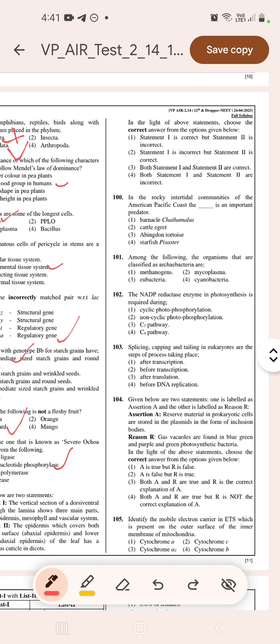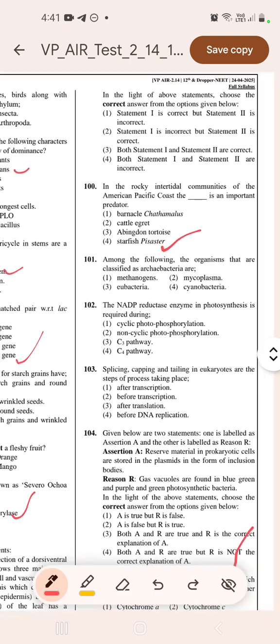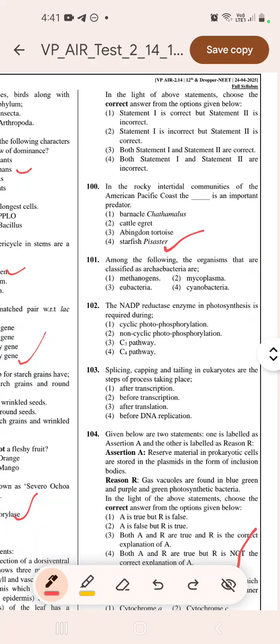Question number 100. In the rocky intertidal communities of the American Pacific coast, dash is an important predator. So, starfish Pisaster. Question number 101. Among the following, the organisms that are classified as archaebacteria are: Eubacteria, Methanogens, Mycoplasma, Cyanobacteria. So the correct answer will be Methanogens.